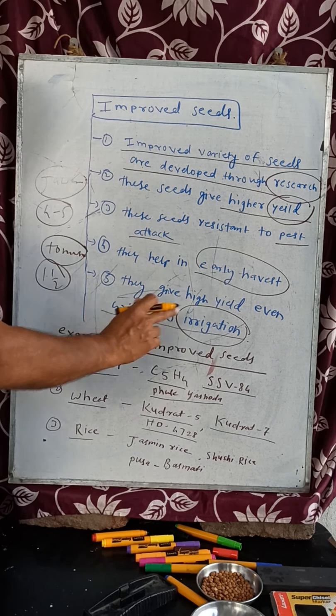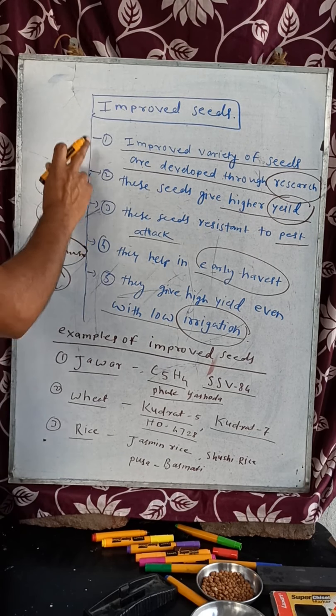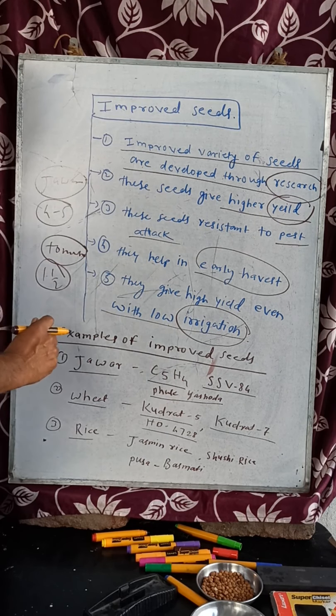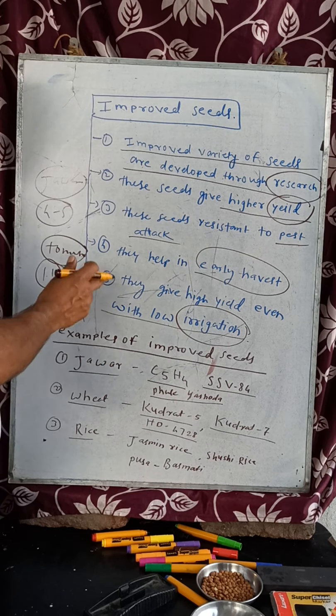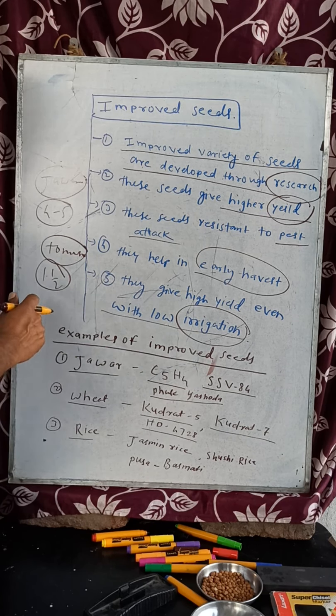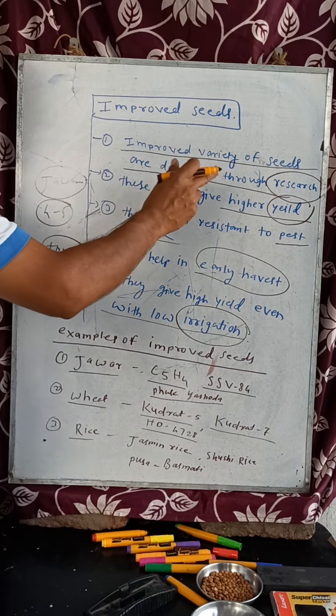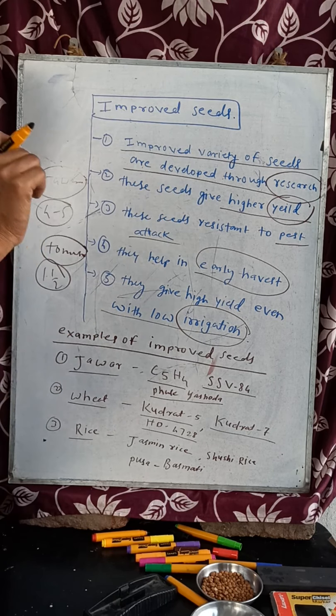They give high yield even with low irrigation. It means that if you sow these seeds, even if you don't have irrigation, the crops will still grow and you will get a good yield. Now see, improved seed means what? Improved seeds are developed seeds. Some treatment has been given to them through the research department, and these are very good quality seeds.